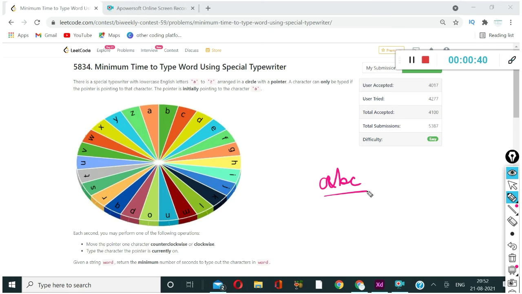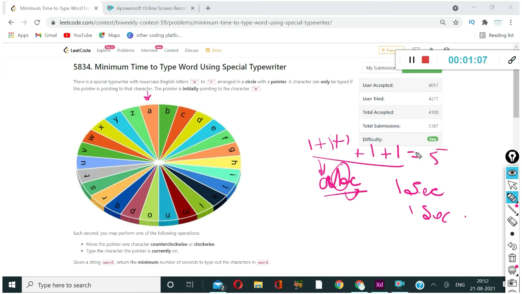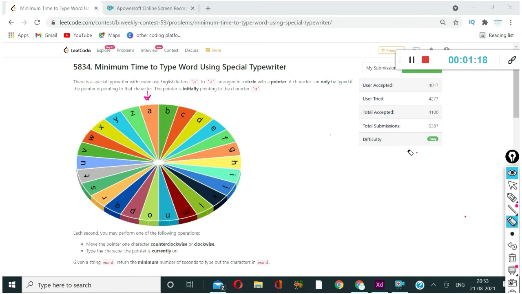Means if you are starting from A, then for typing each character you need 1 second, and going from one character to another also takes 1 second. So if you are at A, typing A will take 1 second, then going from A to B will take 1 second, typing B will take 1 second. Going from B to C again will take 1 second, and 1 for typing C. So there will be 5 seconds needed. Okay, so if you have some other string, we can see from the examples.